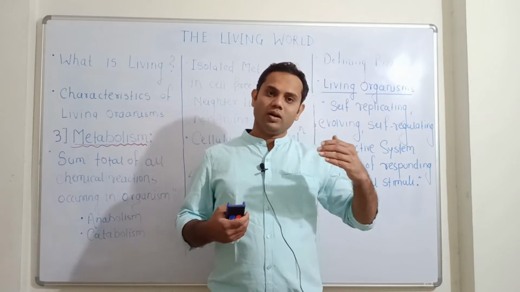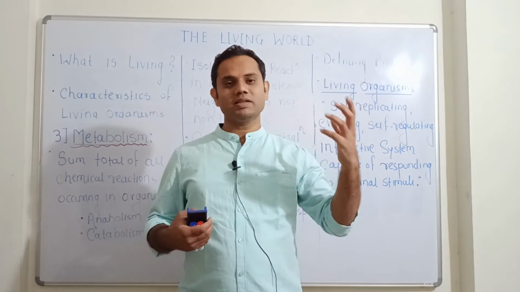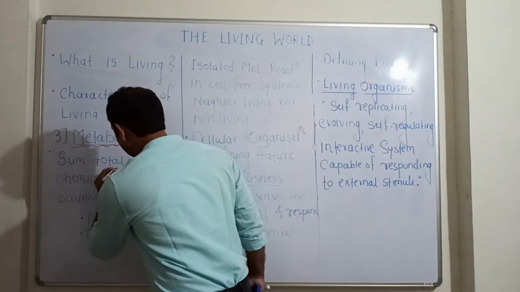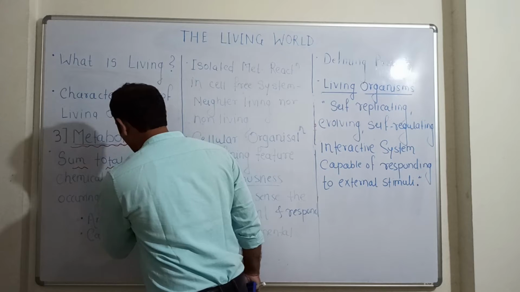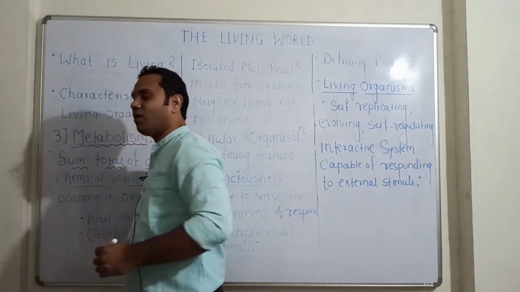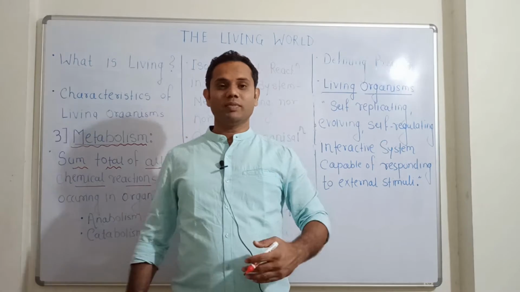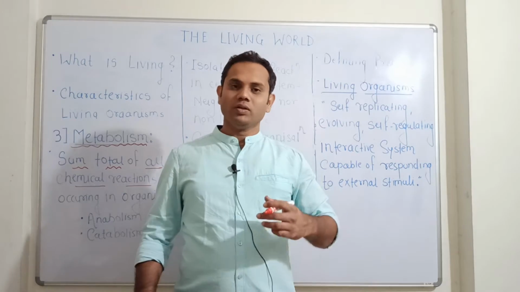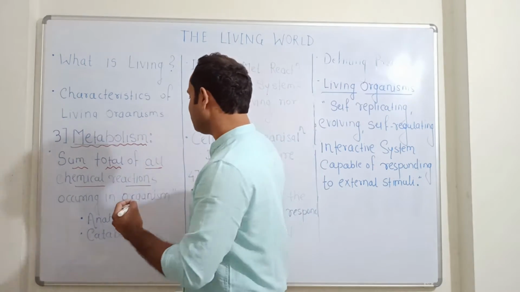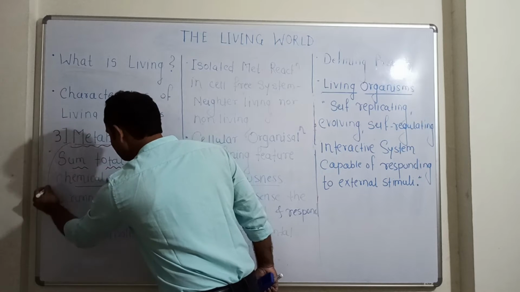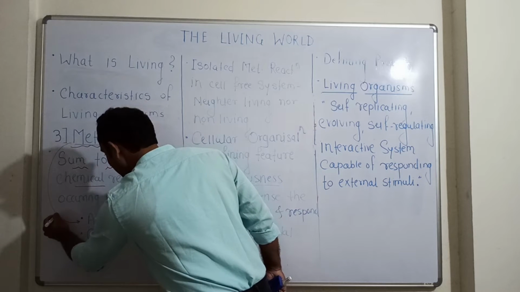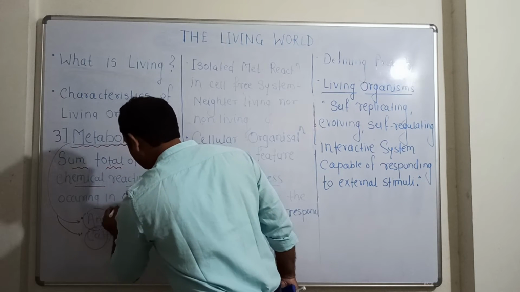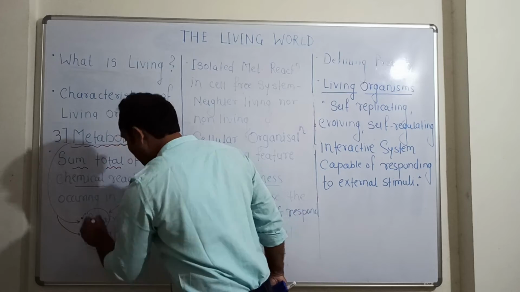The sum total of all the chemical reactions occurring in our body is termed metabolism, or you can say metabolic reactions also. Now this word metabolism consists of two words, anabolism and catabolism. So what is anabolism and what is catabolism?